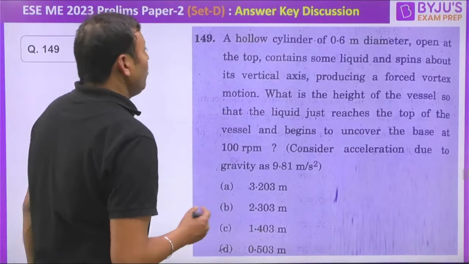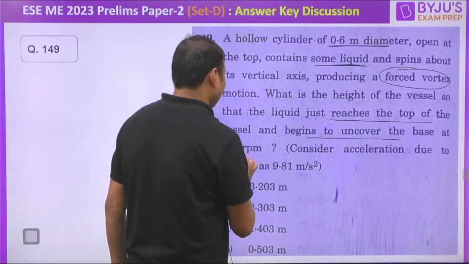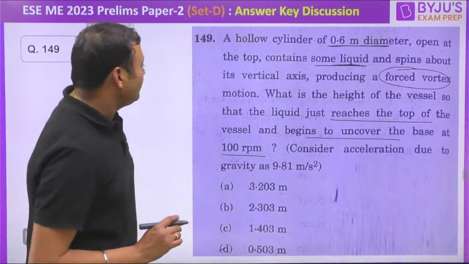The question is from fluid mechanics, forced vortex. What is the height of the vessel so that the liquid just reaches the top of the vessel and begins to uncover the base, when the rotation of the container is 100 rpm? Acceleration due to gravity is taken as 9.81.